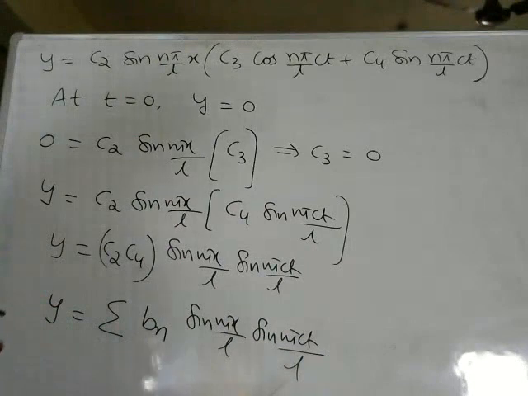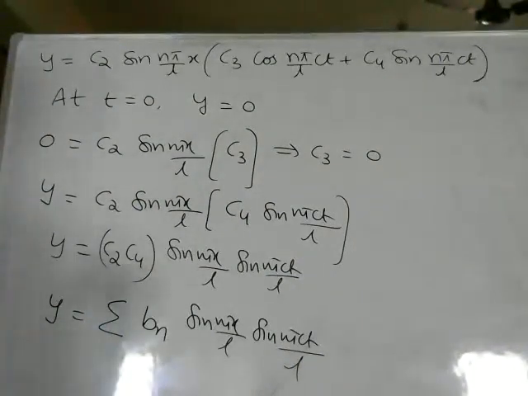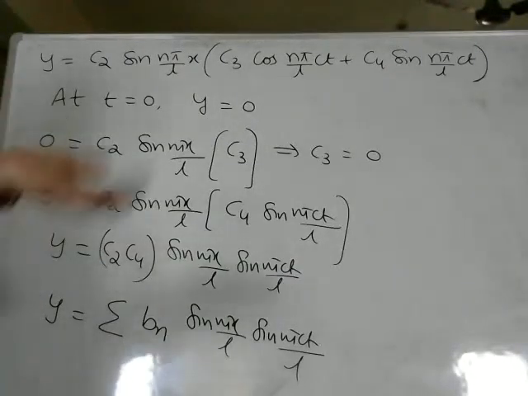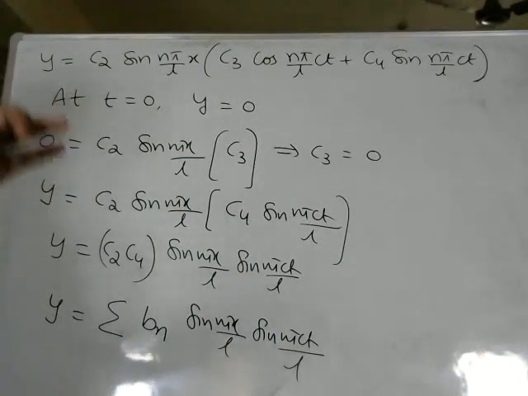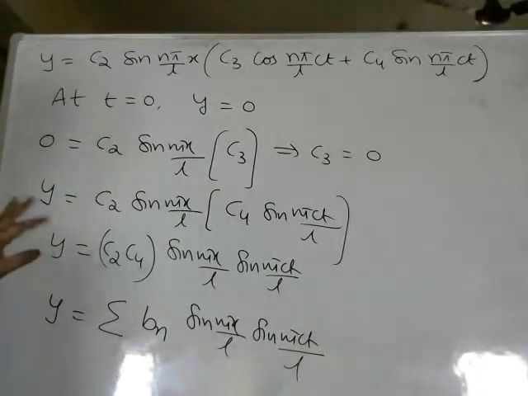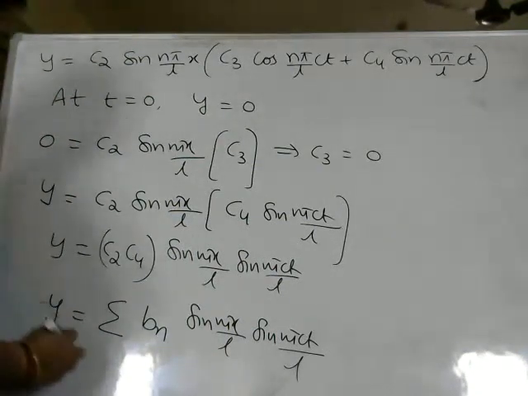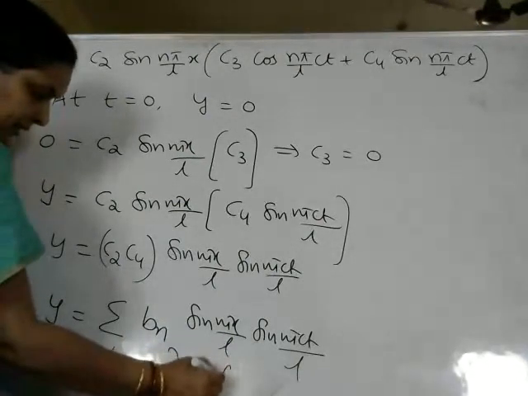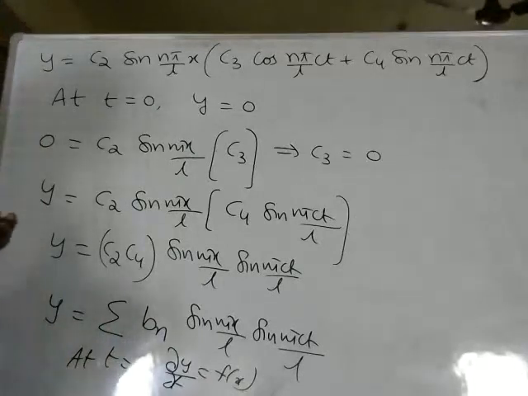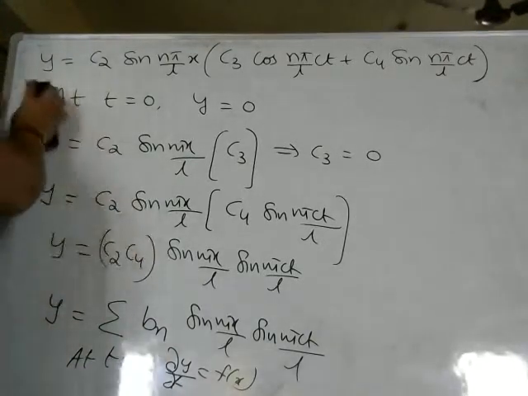Now we go with the last condition. What is the last condition? Initially, the string is imposed some velocity so that it is made to vibrate. What is the meaning of that? Initially, at t is equal to 0, the string is imposed some velocity. Means dou y by dou t is given some value f of x. Then what is the fourth condition we have? At t is equal to 0, dou y by dou t value should be equal to some f of x function. So now we'll calculate f of x from this value of y.